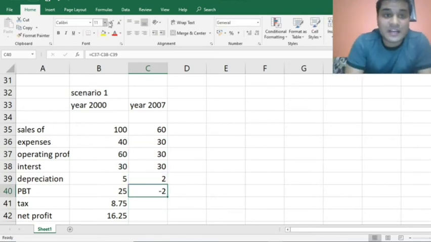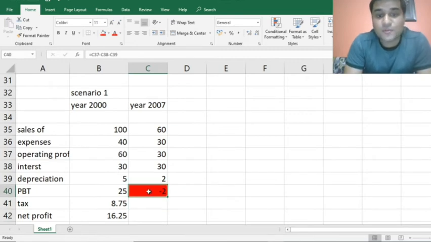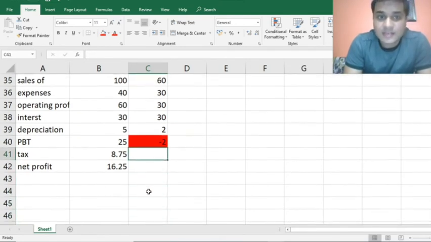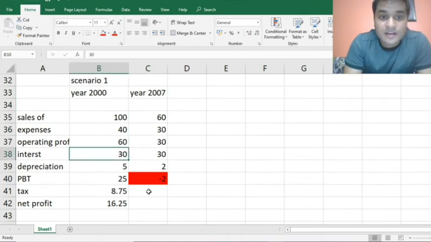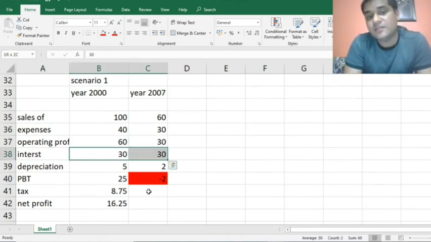This is the point that I want to make: when the business cycle reverses, your profit before tax gets negative. And why did this get negative? Because of the interest cost. The company was not able to pay even the interest of the loans that it had taken.